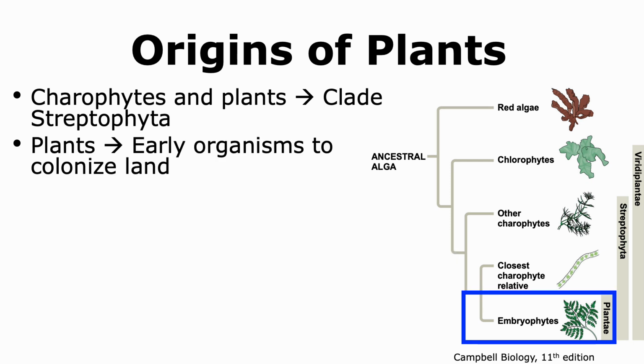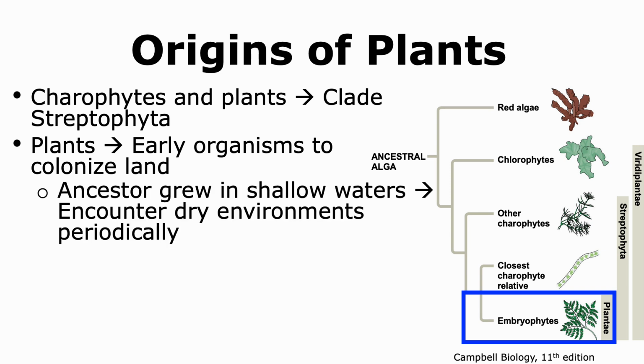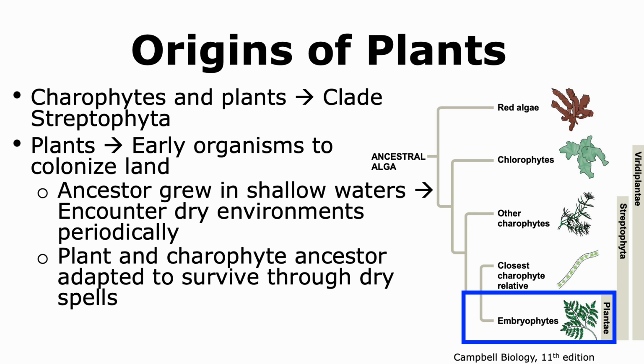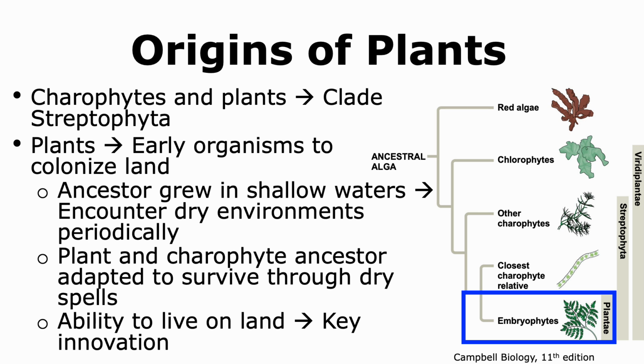Plants were one of the early organisms to colonize land. It is thought that the charophyte and plant ancestor grew in shallow waters and hence would encounter dry environments periodically. This ancestor then adapted to survive through these dry spells and eventually had the ability to live on land. Thus, the ability to live on land is a key innovation because it allowed the organisms to utilize resources and niches that they could not before.